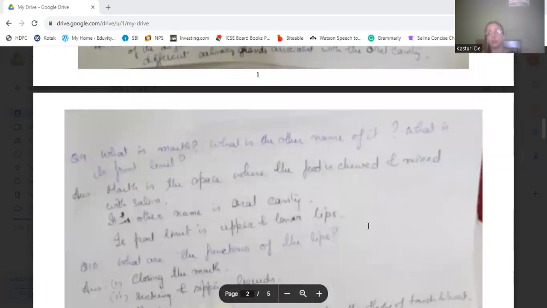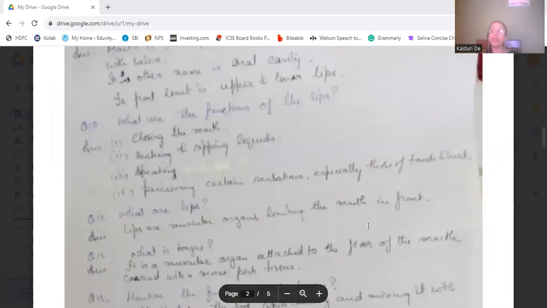Now, what is the mouth? What is the other name for it, and what is its front limit? The mouth is the space where the food is chewed and mixed with saliva. Its other name is the oral cavity, and its front limit is the upper and lower lips.